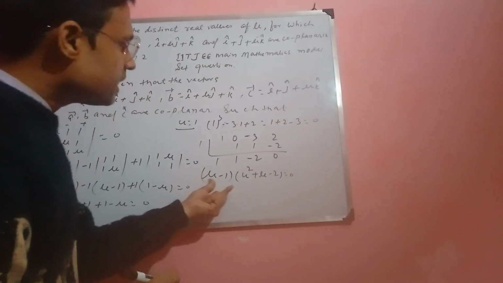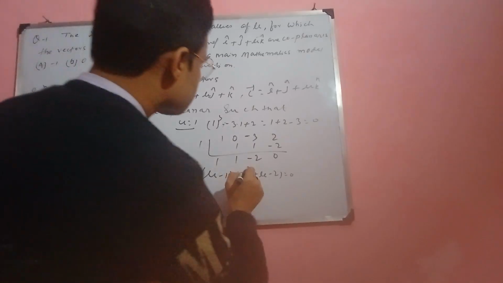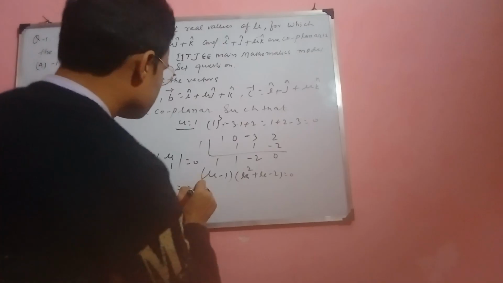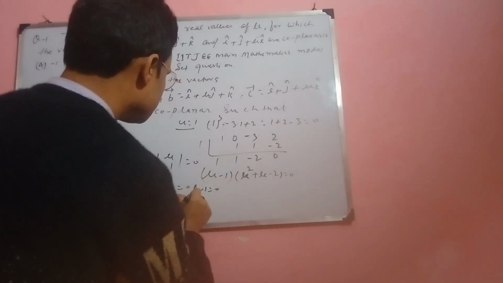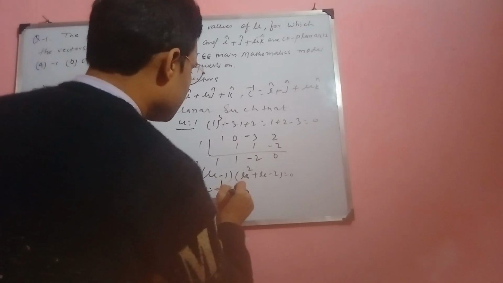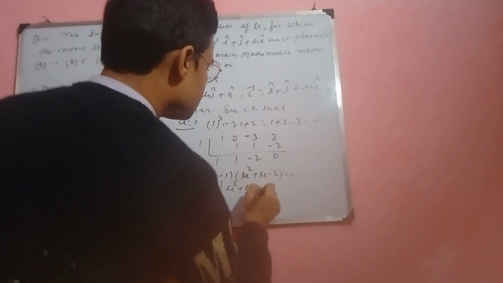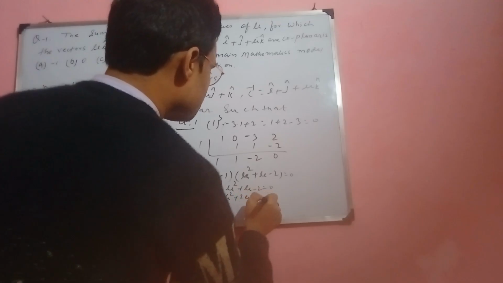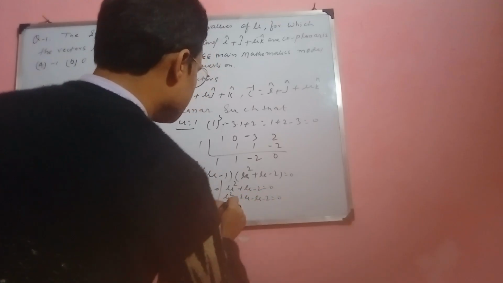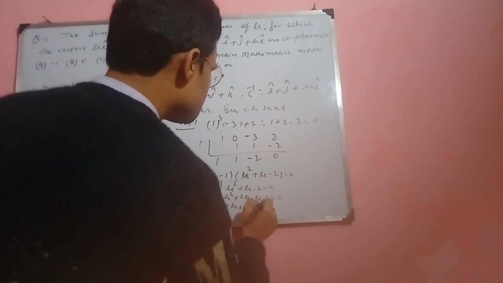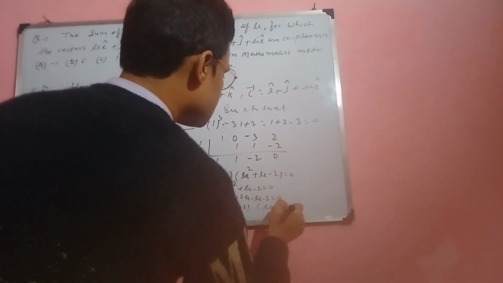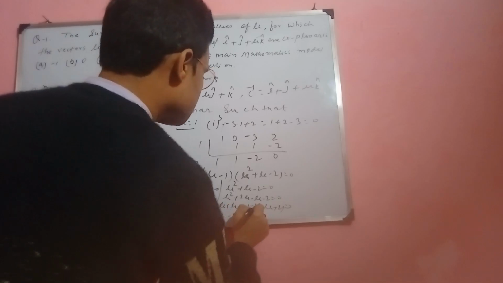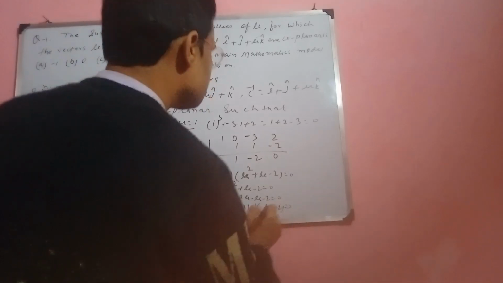Either mu minus 1 is equal to 0, so mu is equal to 1, or mu squared plus mu minus 2 is equal to 0. Splitting the middle term, mu squared plus 2 mu minus mu minus 2 is equal to 0. This implies (mu minus 1)(mu plus 2) is equal to 0.